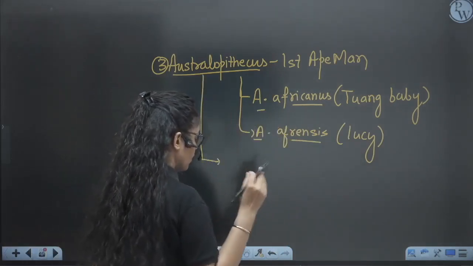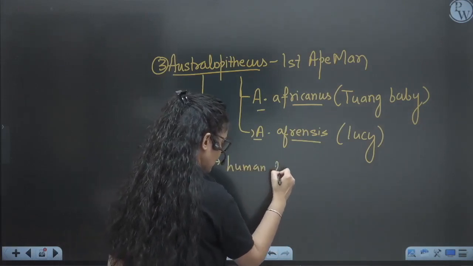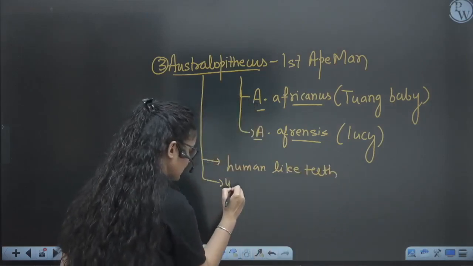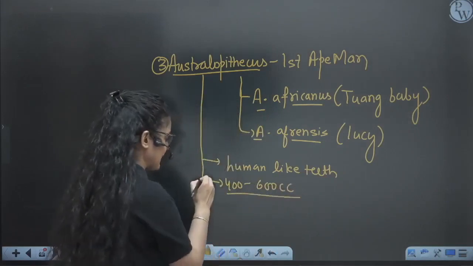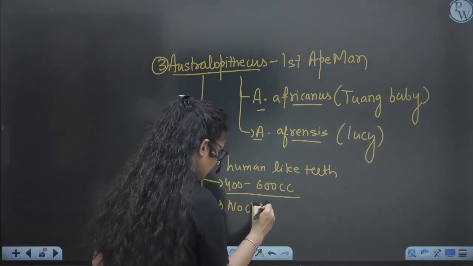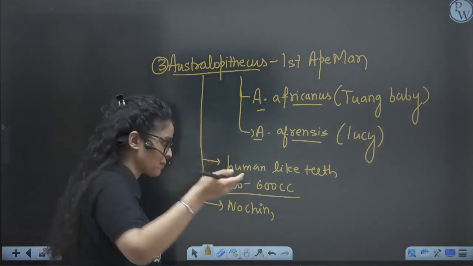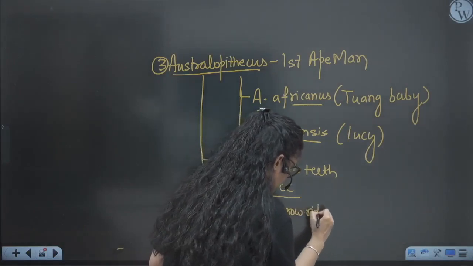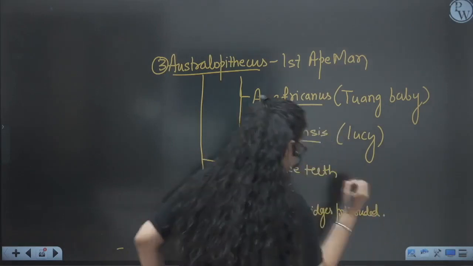When we talk about Australopithecus, they have human-like teeth. And their cranial capacity was approximately 400 to 600, right? Plus they don't have any chin, but they have brow ridges. Their brow ridges, this part, is protruded, right? So they are ape man, the first ape man.